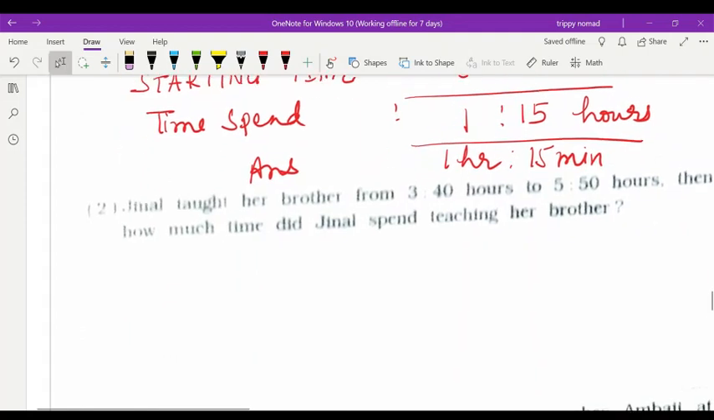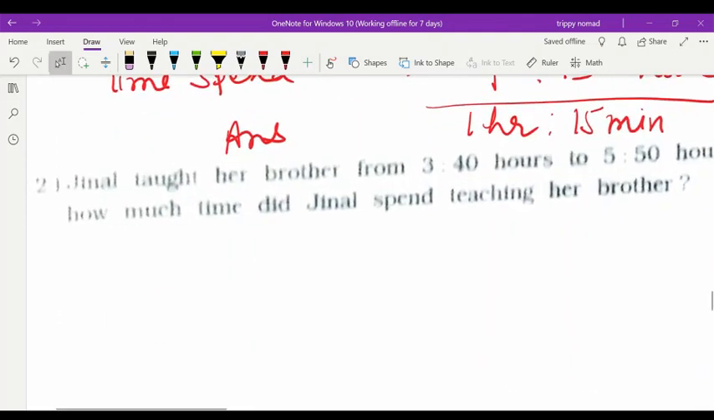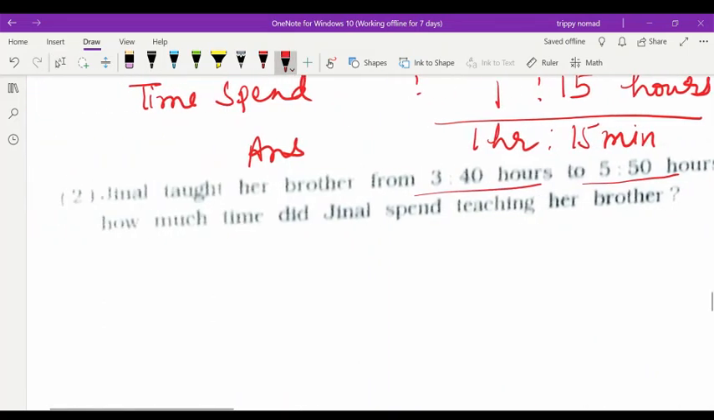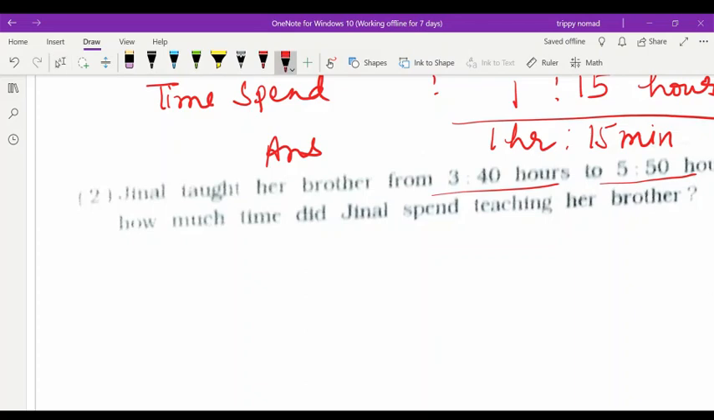I hope you understood. Now second question, Jinal taught her brother from 3:40 hours to 5:50 hours. Then how much time did Jinal spend teaching her brother? Now, children, you have to do it the same way. Starting time and ending time you can write the same way for your convenience. Ending time, what is that? 5:50 hours.